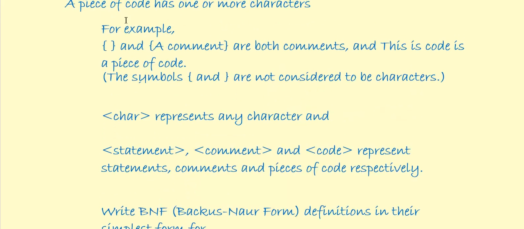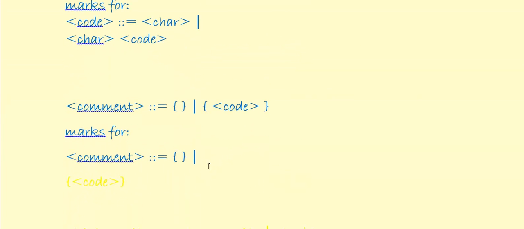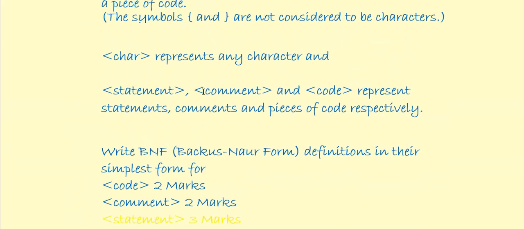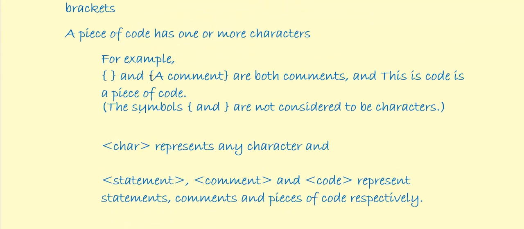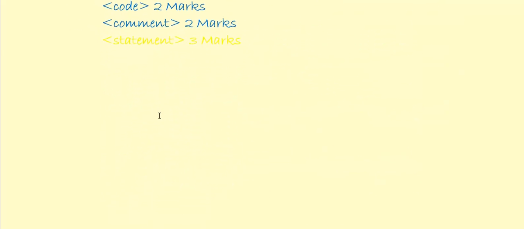Then we take the next piece of information from what the exam board tell us, that, for example, this is a comment, and so we're defining a comment. So we say, okay, that is a comment, but we know that it's going to have potentially 2 elements, so or, and if I unhide that one, it's code within the braces. How do we know it's code within the braces? Well, here we go. That and a comment are both comments, and this is code as a piece of code, so something inside it. Let's have a look at the third one now.